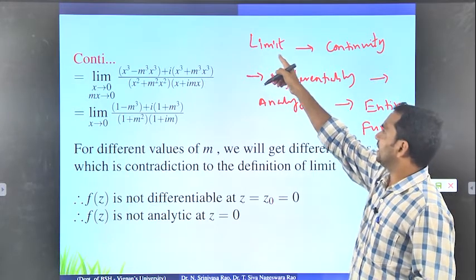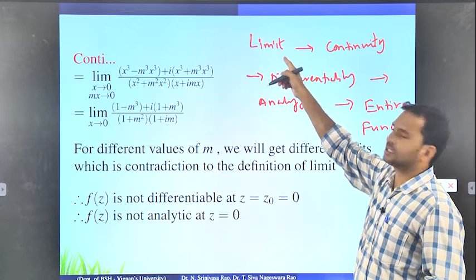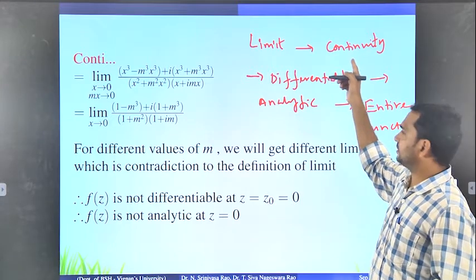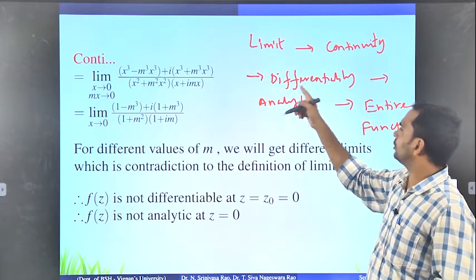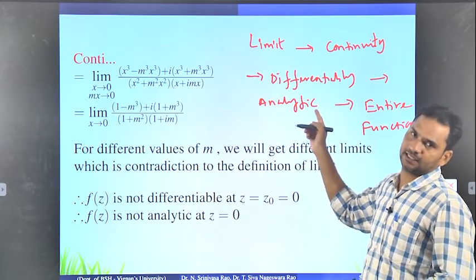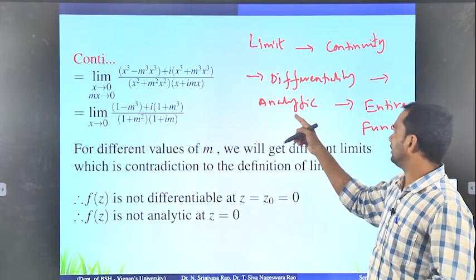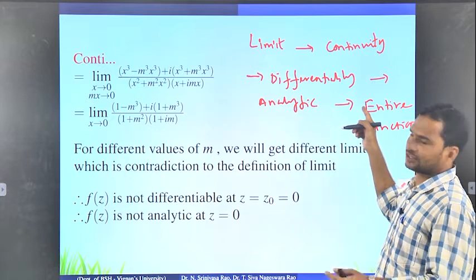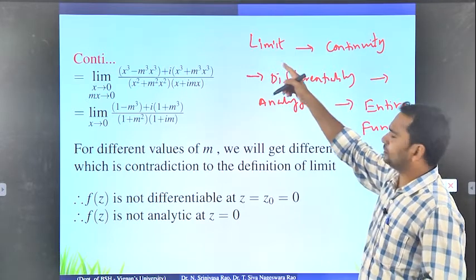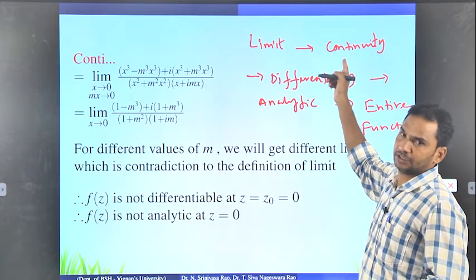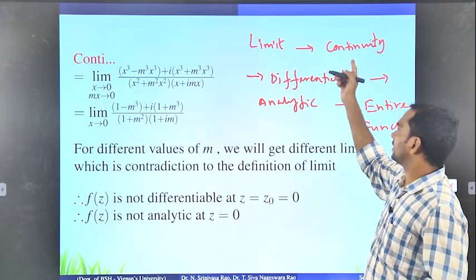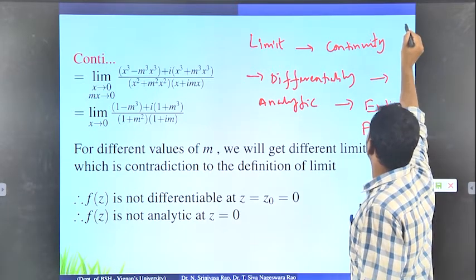That means if for a given function the limit exists, it may or may not be continuous. If f of z is continuous, we cannot say that it is differentiable; it may or may not be. If the given function is differentiable, we cannot say whether it is analytic or not. If the given function is analytic, we may not say whether it is entire or not. So the limit is a necessary condition for continuity, but it is not sufficient. Why? Because if the limit exists, we cannot say whether it is continuous or not.